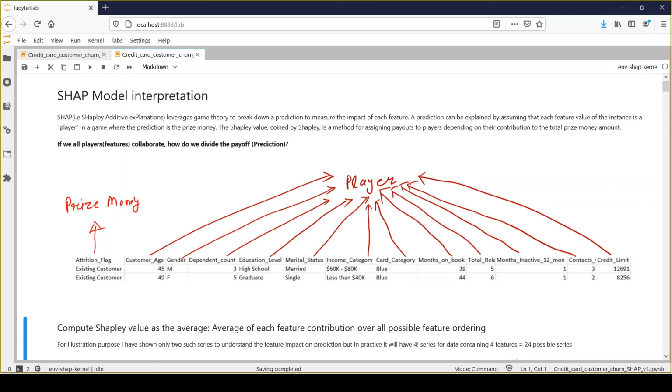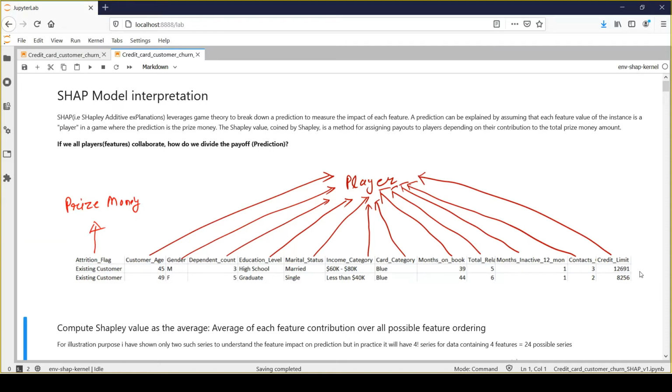SHAP model interpretation is one of the most used model interpretation techniques in industry, and it leverages game theory to explain the contribution of each feature towards prediction. Now we will take one concrete example to understand what it means.